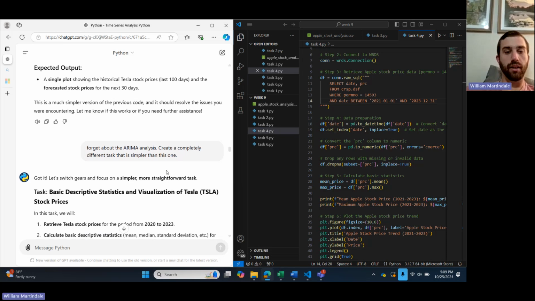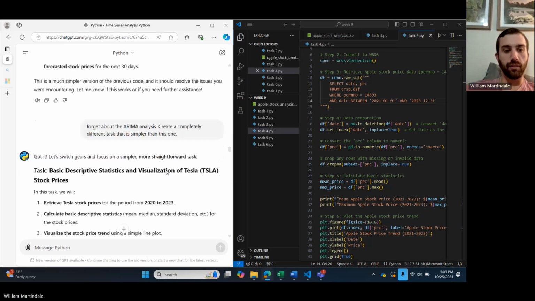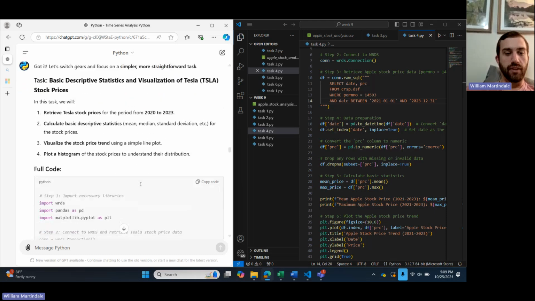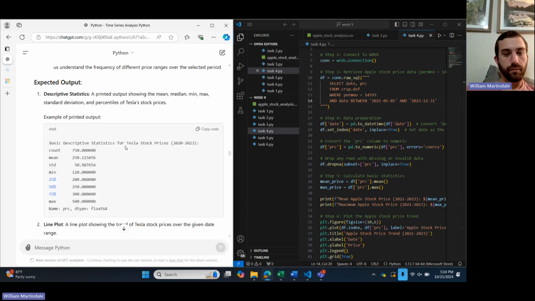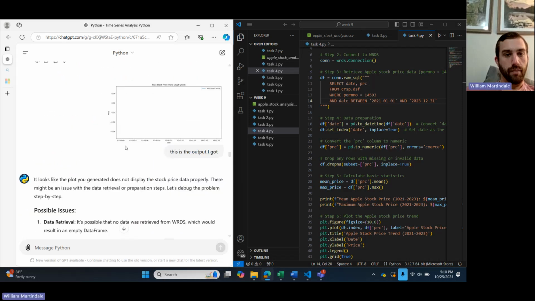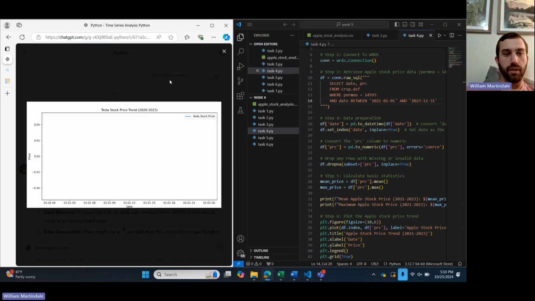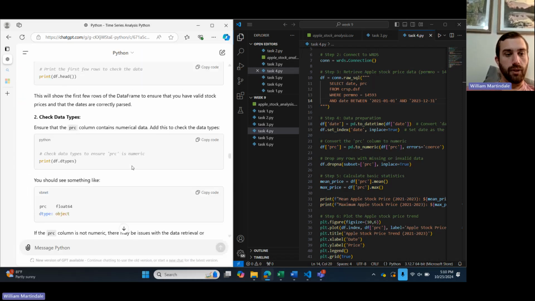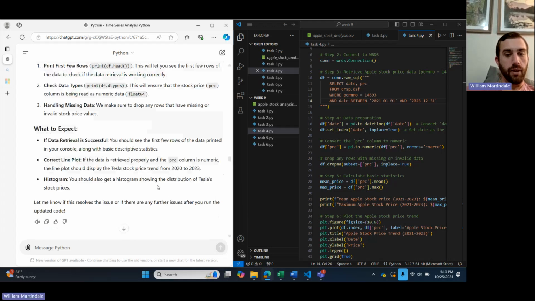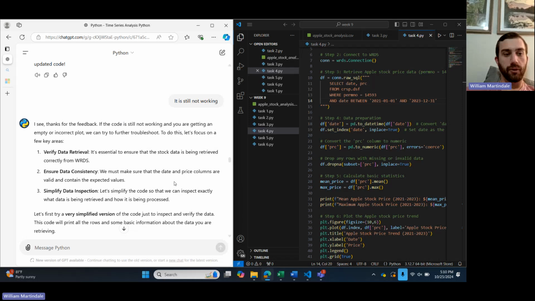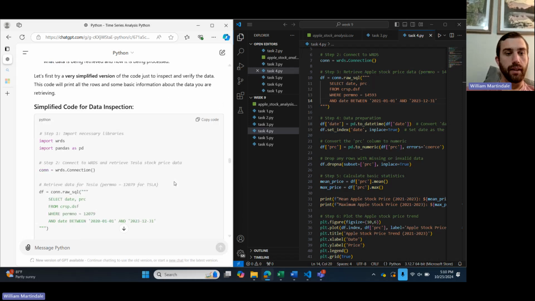ChatGPT said just forget about the ARIMA analysis and create a completely different task that was simpler than this one. So it told me to give basic descriptive statistics and visualization of Tesla stock prices. This is the full code that it gave me, and the output that I got was just completely blank. So I submitted that to ChatGPT and it gave me some hints and a new code. It was still not working. It was just a blank output.